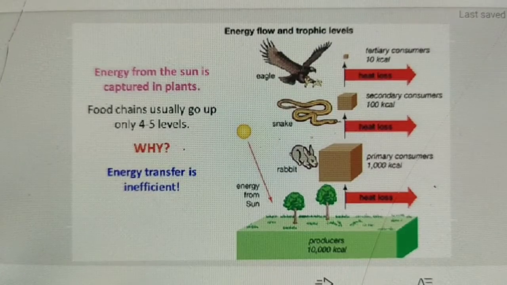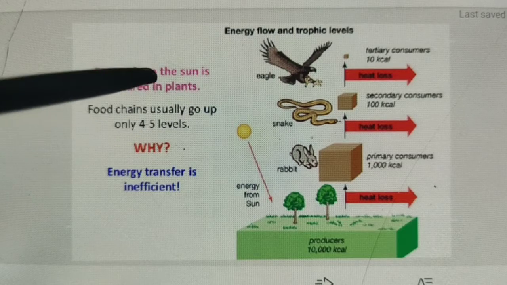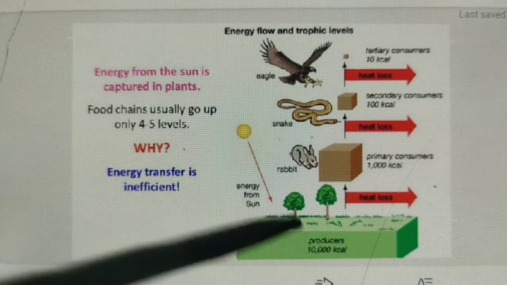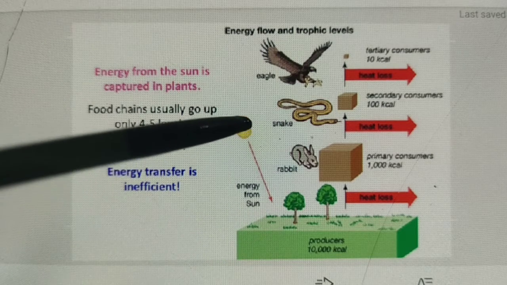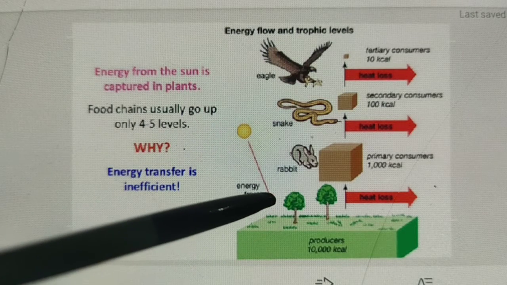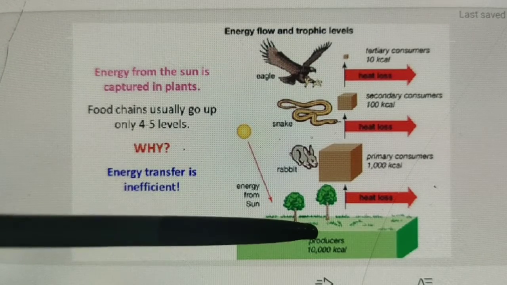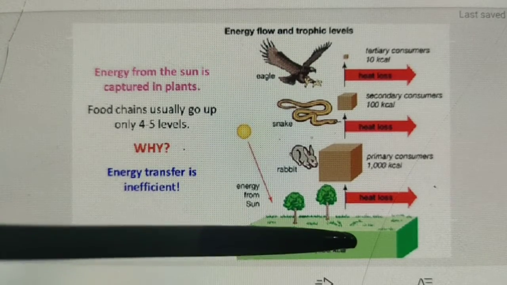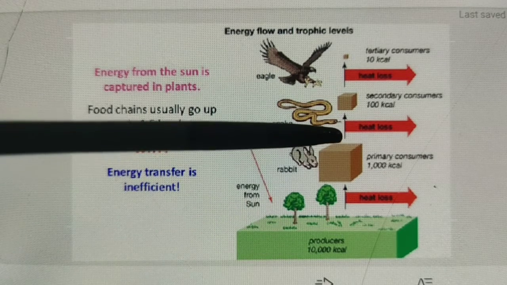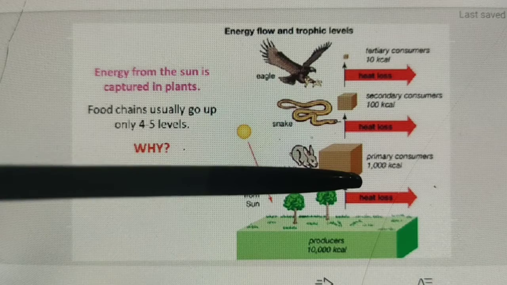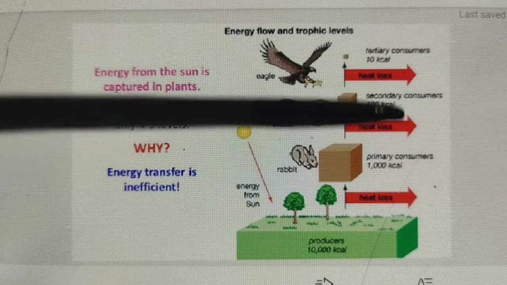See one diagrammatical representation of energy flow. The producers get energy from the sun, so 10% energy from the sun. Producer gets 10% energy, that is 10,000 kilocalorie. Again, energy is transferred to the primary consumer. Here also 10% energy is transferred, then energy becomes 1000 kilocalorie.